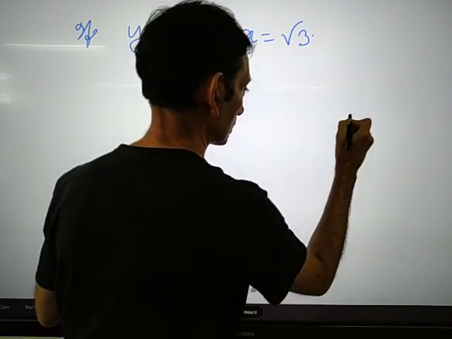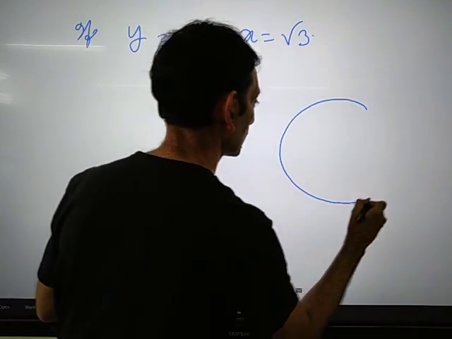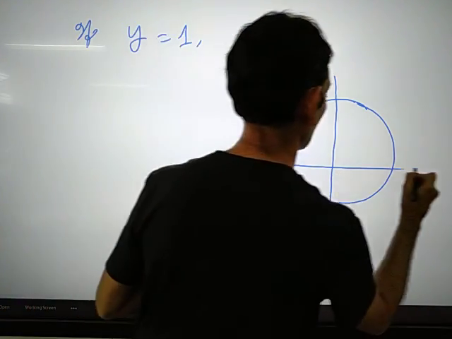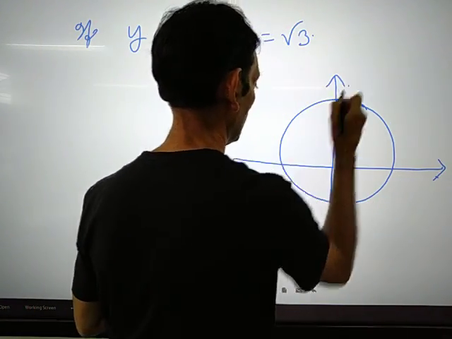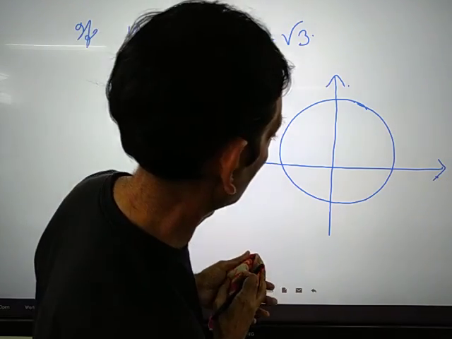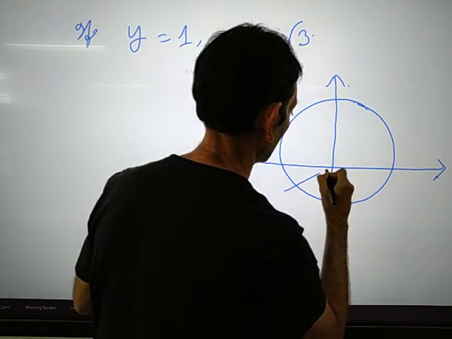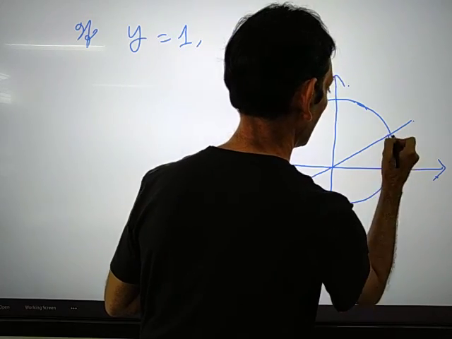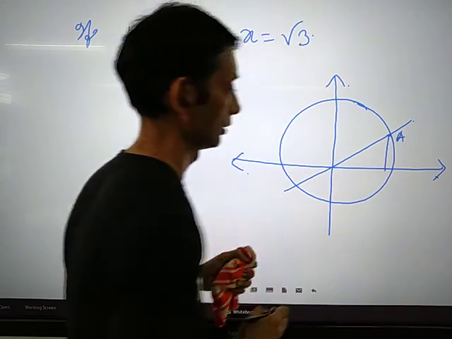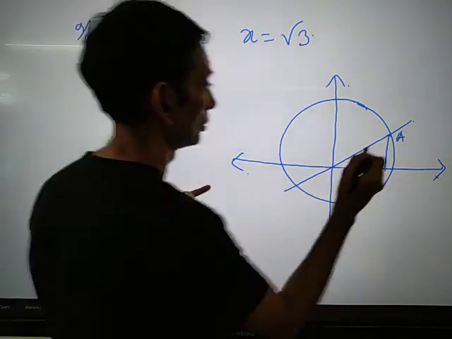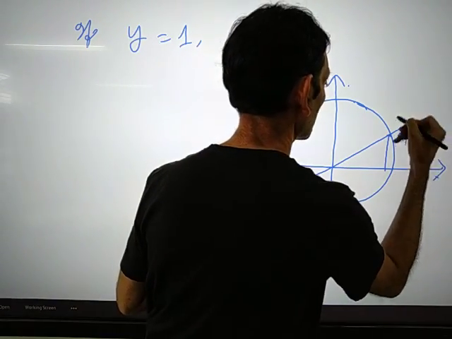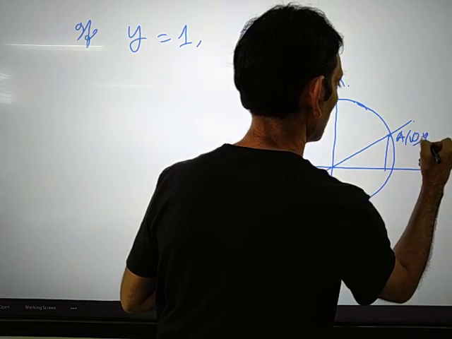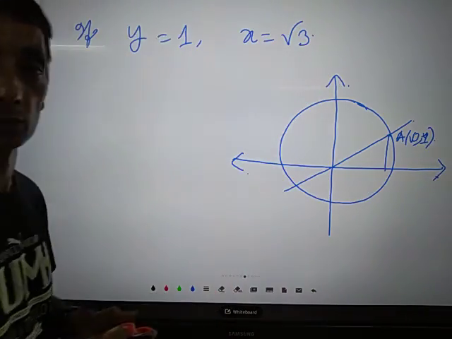Therefore, if I redraw the figure, this is the line, and this point is A. A is equal to root 3, 1, that is, x is root 3 and y is 1.